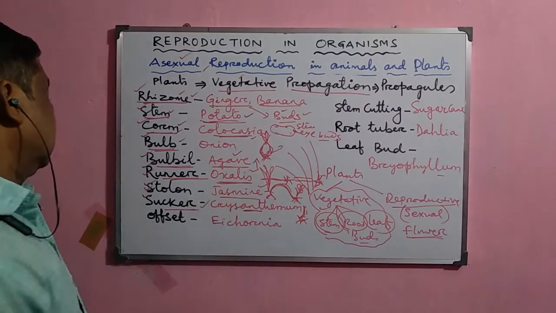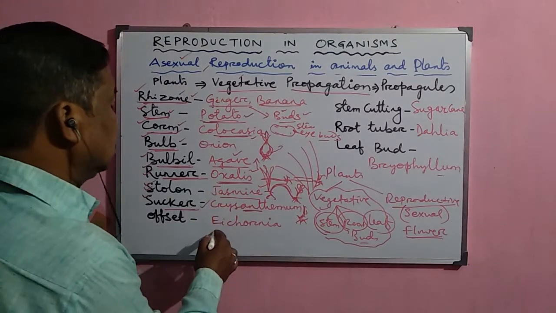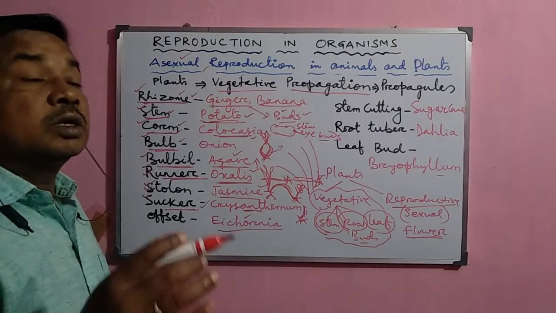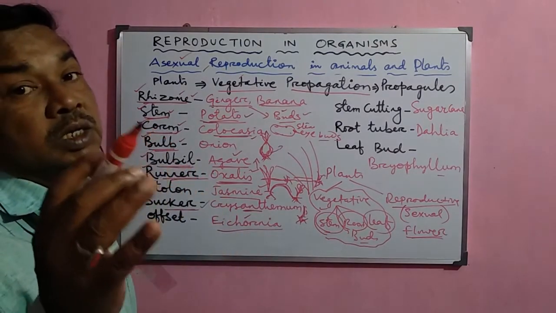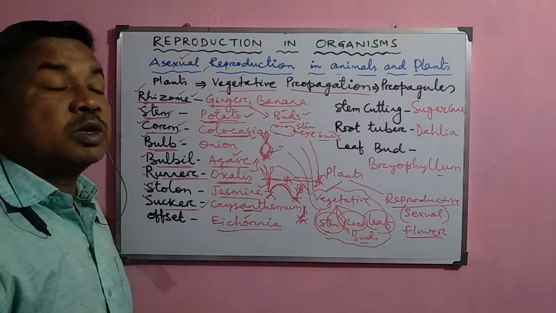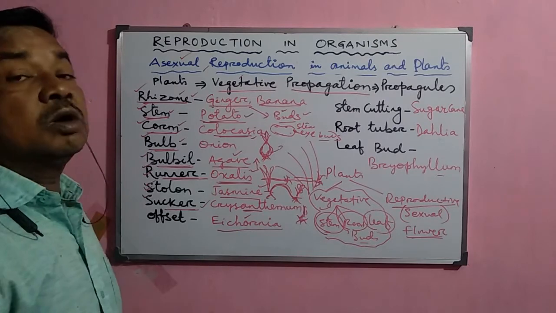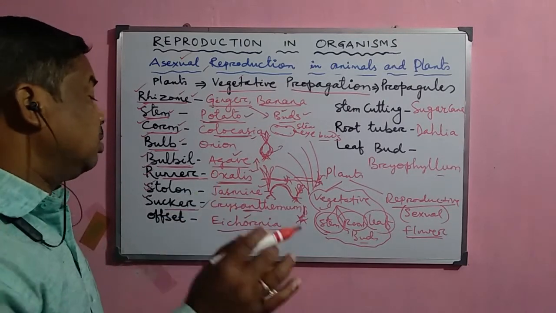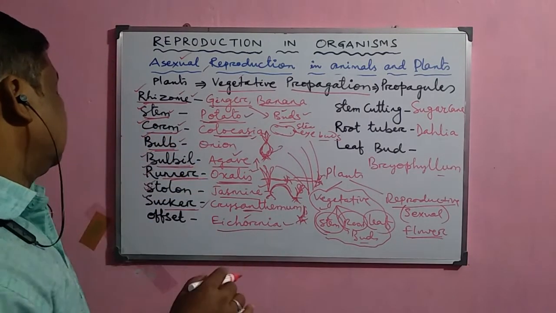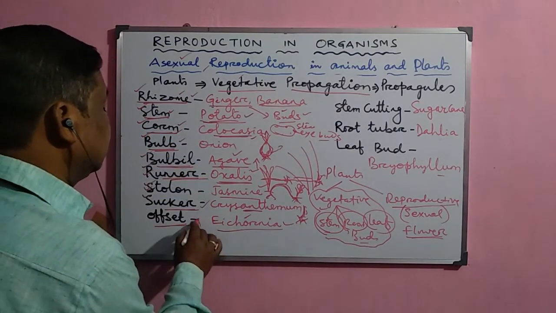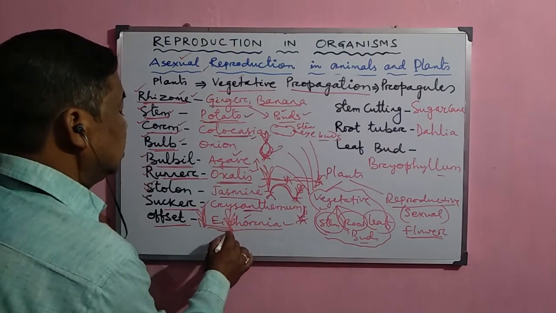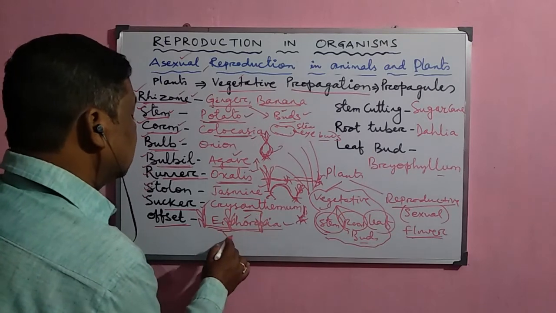Now, Eichhornia is a semi-aquatic plant, normally present in aquatic areas or swampy, marshy areas. In Bengal it is very predominantly found, and it is also called the terror of Bengal, because whenever it grows in a particular area, it never goes away from that area. So suppose this is one Eichhornia, then this is the offset, this is another Eichhornia, then another Eichhornia, and this part is called the offset.